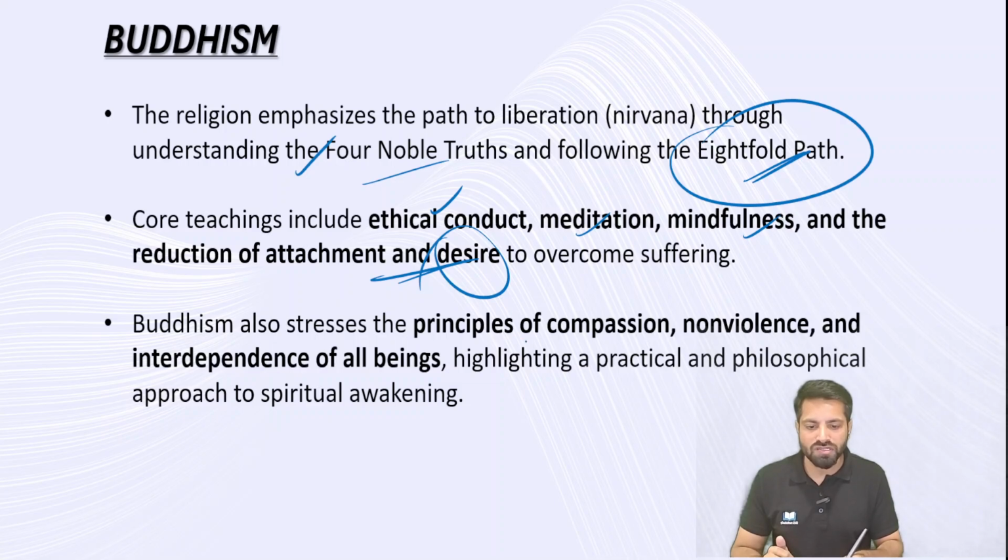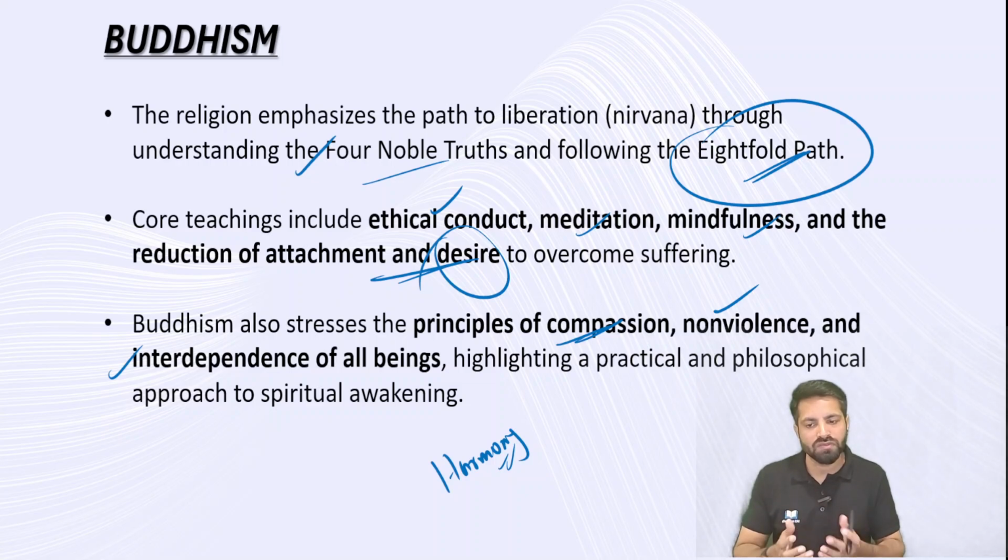And Buddhism also stresses the principle of compassion. Even in Jainism, the factor of compassion was there. It also talks about non-violence and the interdependence of all beings. Interdependence means mutual respect, tolerance, harmony. All these aspects are supported by Buddhism also.